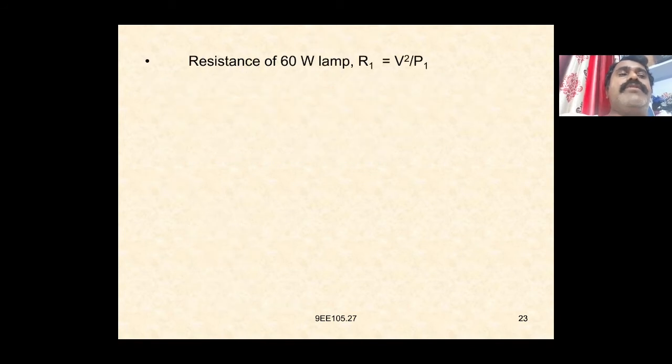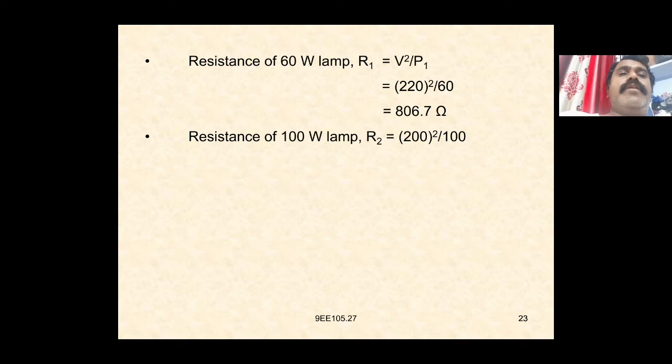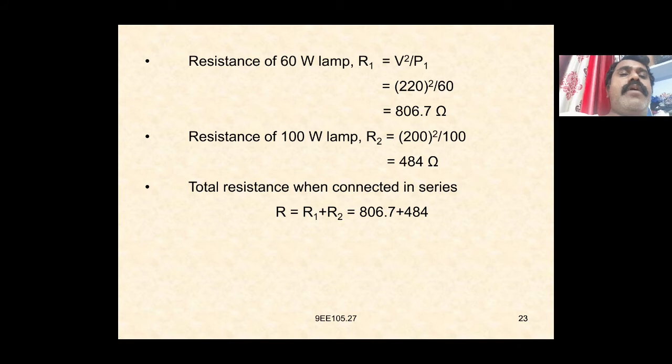So the resistance of the 60 watt lamp R1 is equal to V square by P1, which is equal to 220 square by 60, which is 806.7 ohms. Resistance of the 100 watt lamp R2 is equal to 220 square by 100, which is equal to 484 ohms. Total resistance when connected in series, R is equal to R1 plus R2, which is 806.7 plus 484, which is equal to 1290.7 ohms.